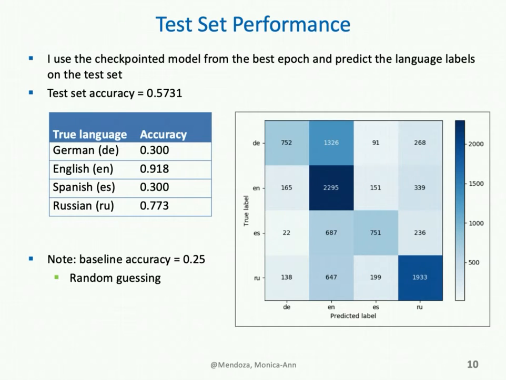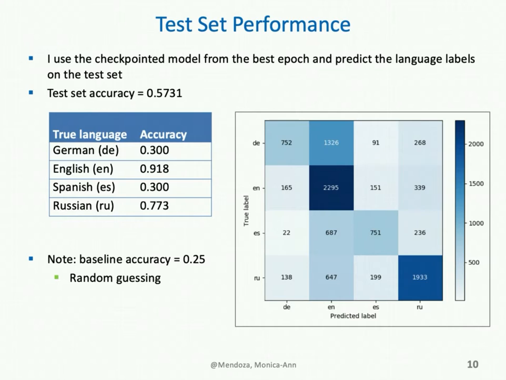The model also performs well for Russian audio clips. There's around a 77% accuracy for those, but the model does not perform well for German or Spanish clips. There's a 30% accuracy for those languages. Notably, a lot of the German and Spanish clips are misclassified as being in English. It is interesting to think that different languages have different accuracy values. It is perhaps that Russian is one of the most distinct languages in the set. Perhaps there is overlap between German and English, and then Spanish and English.